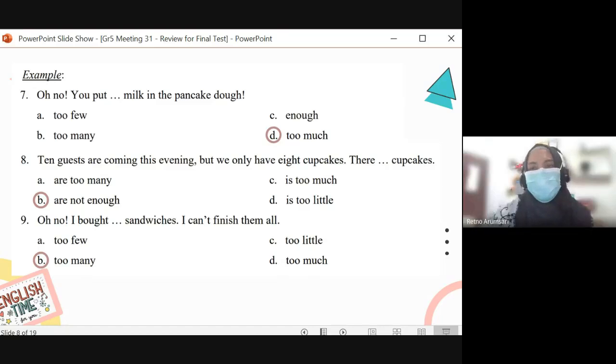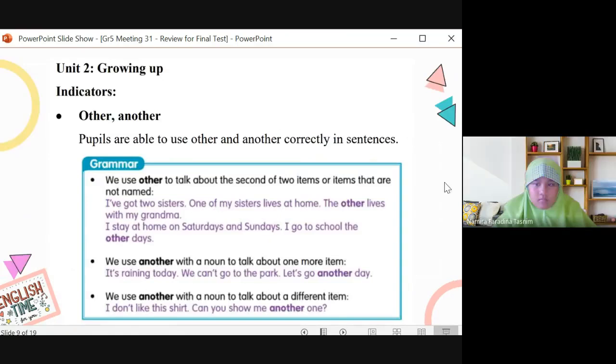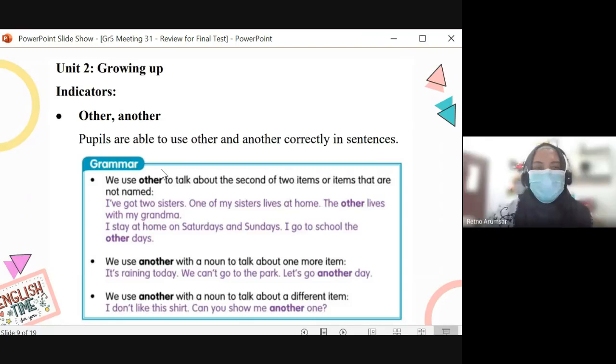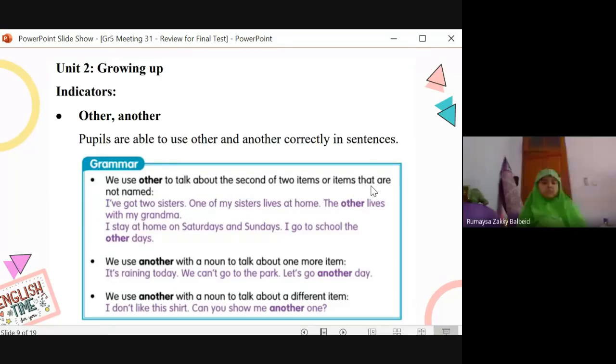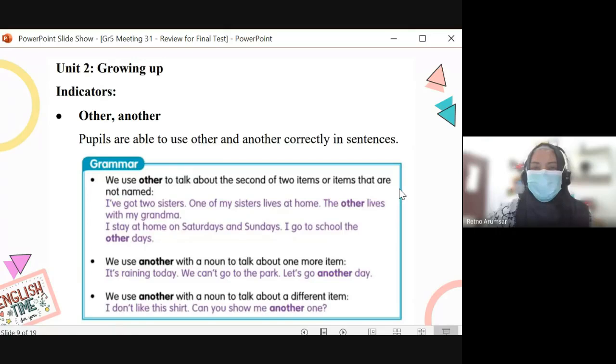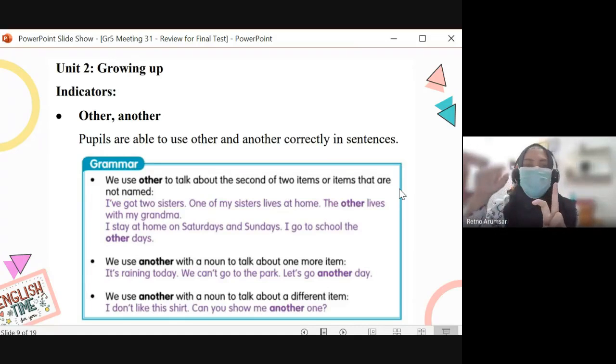Next, unit 2. Other, another. We use other to talk about the second of two items, or items that are not named. The second of the two items, yeah? Like this: I've got 2 sisters. One of my sisters lives at home. The other, the second one, lives with my grandma, like that.